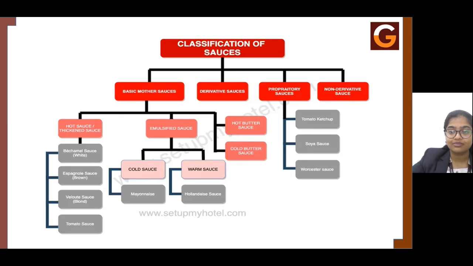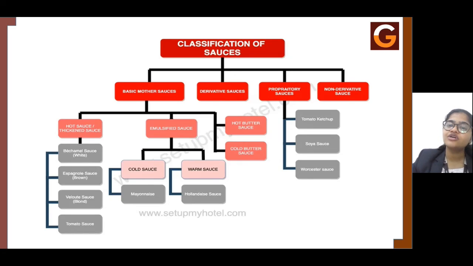Cold butter sauce, one example of cold butter sauce is Beurre Blanc or French butter sauce. It is basically made with butter, shallots, vinegar, and also white wine, and lemon juice especially is added to it. It is mixed together until it forms a very smooth texture, and it is added with chicken or fish, and then cooked along with it, and that is where you get the cold butter sauce.